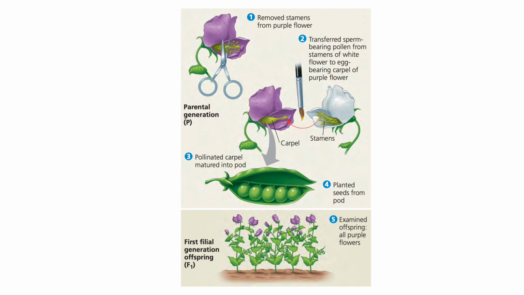As mentioned, Mendel used garden pea plants in his experiments. The reproductive organs of a pea plant are in its flowers, and each pea flower has both a pollen-producing organ known as stamens and an egg-bearing organ known as the carpel. In nature, pea plants usually self-fertilize, which means that pollen grains from the stamens land on the carpel of the same flower, and sperm released from the pollen grains fertilize eggs present in the carpel.